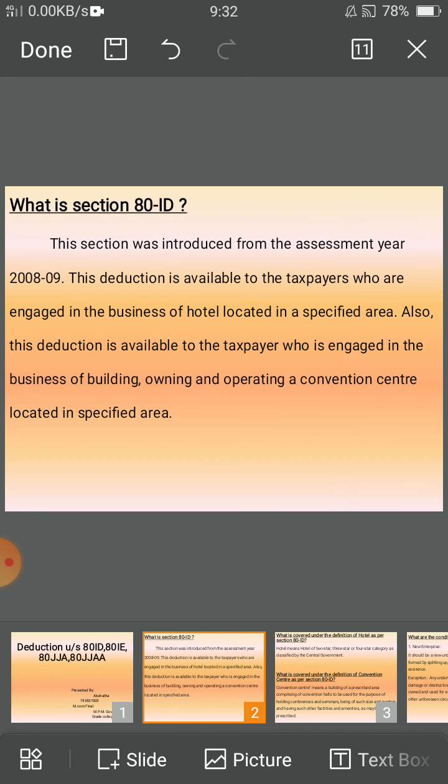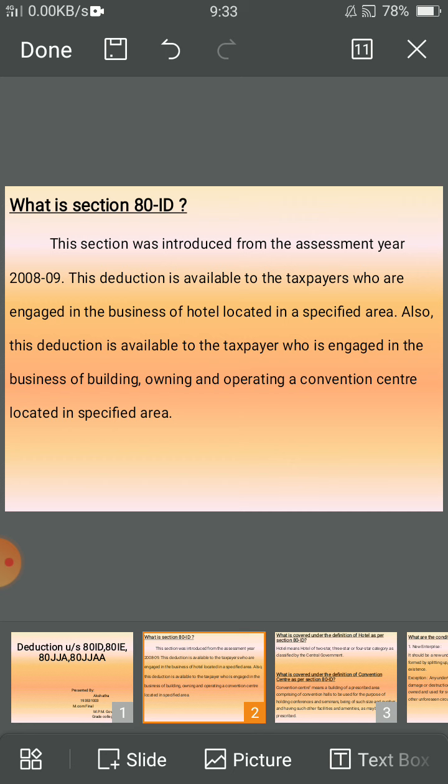What is Section 80ID? This section was introduced from the assessment year 2008-09. This deduction is available to the taxpayer who is engaged in the business of a hotel located in a specified area. Also, this deduction is available to the taxpayer who is engaged in the business of building, owning and operating a convention center located in a specified area.